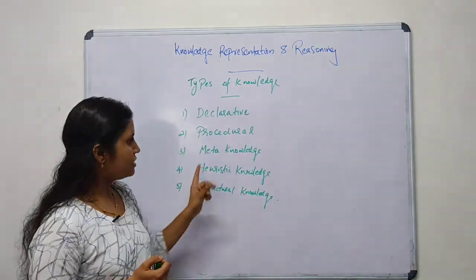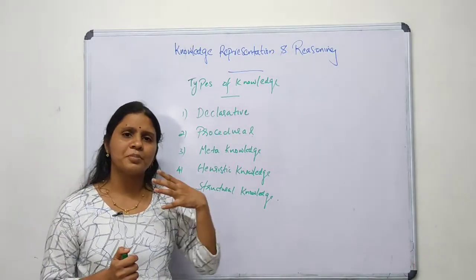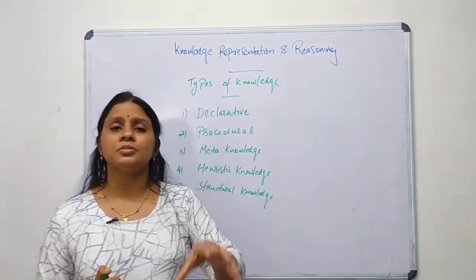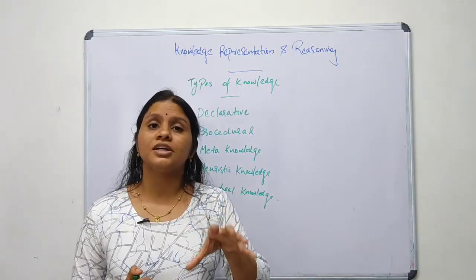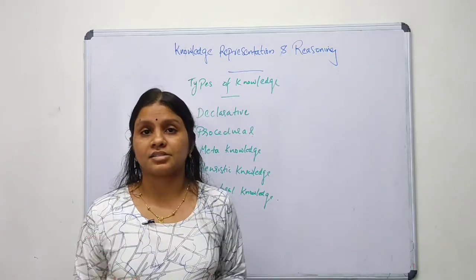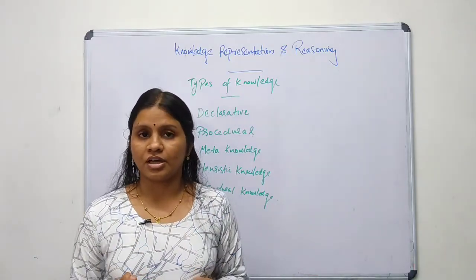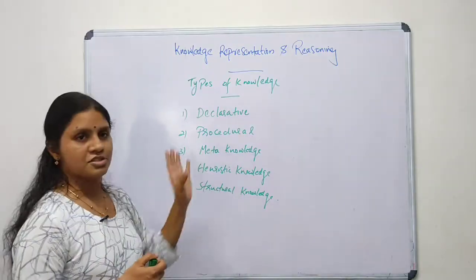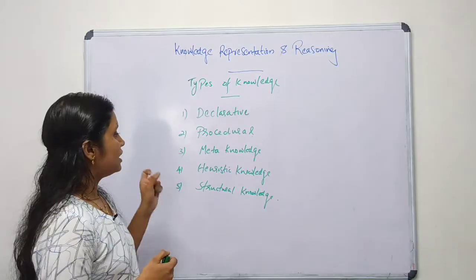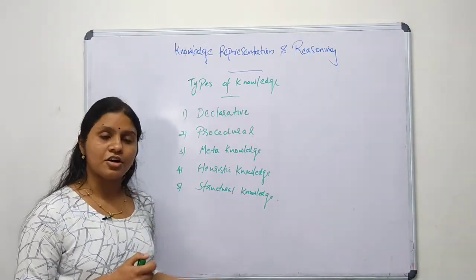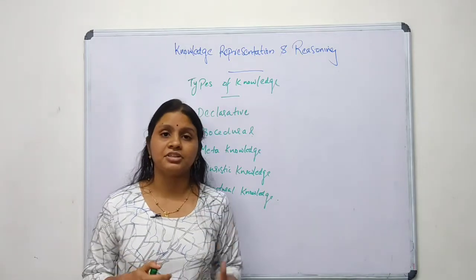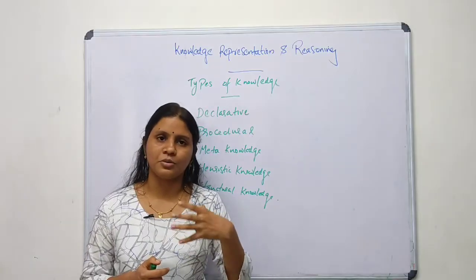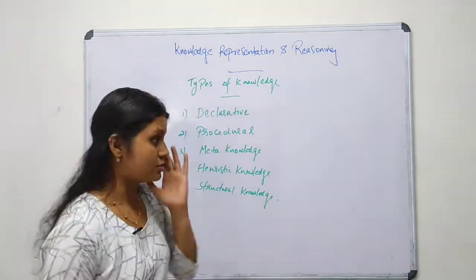Then second is procedural knowledge. Compared to descriptive knowledge, procedural knowledge is more complex, because it deals with how objects behave and act. Obviously this is a difficult task. Then meta knowledge, as I said earlier, is the knowledge regarding the different types of knowledge, that is, knowledge about what we know about different types of knowledge.